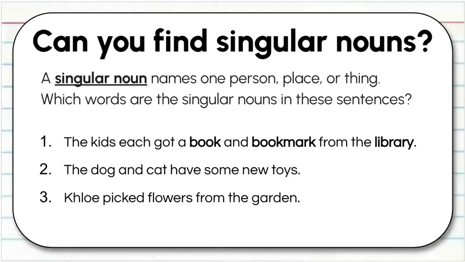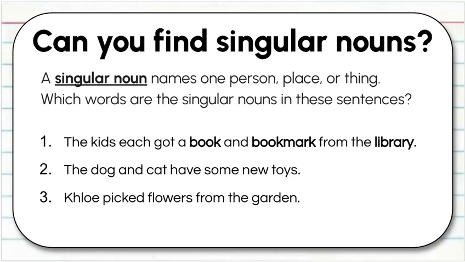You should have found book, bookmark, and library. Kids is there, but is there a reason why it's not made bold? It's not a singular noun? It's because of that S. The S means it's not singular. It's more than one. Let's look at the next one.